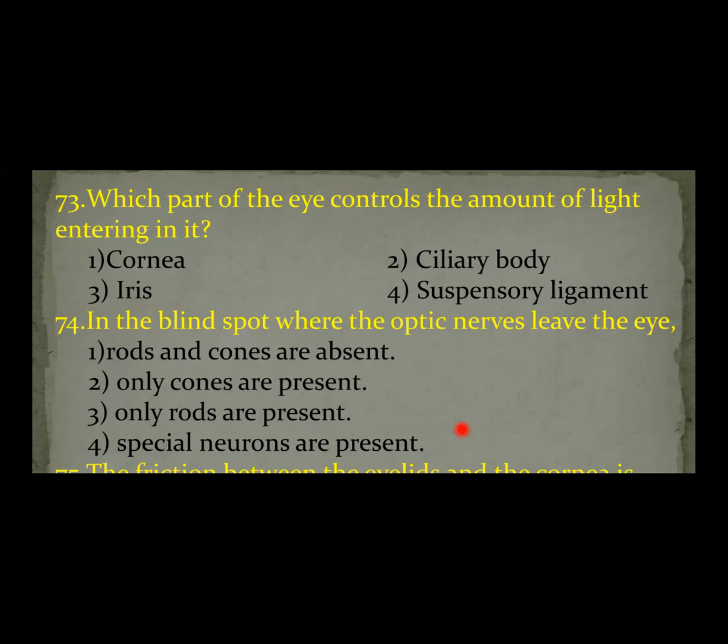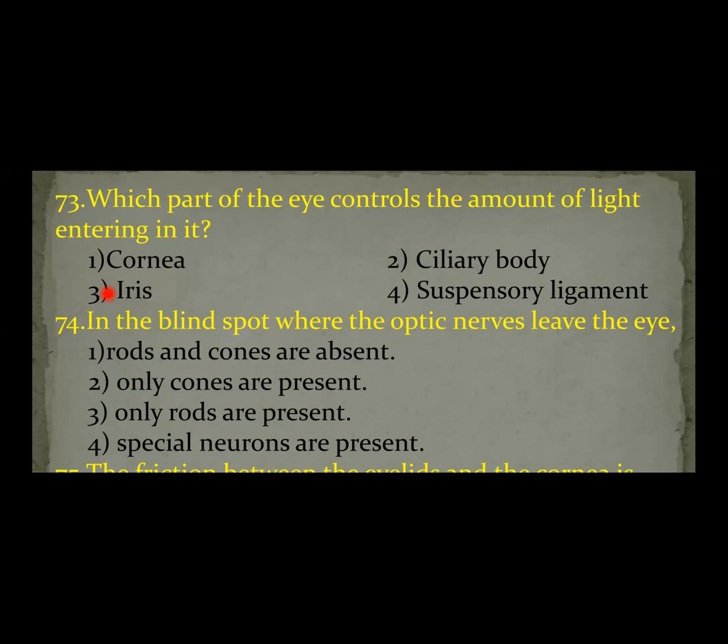In high intensity of light, the sphincter muscles of the iris contract, then the diameter of the pupil decreases, and less light can enter the eye. So the answer is the third option. The muscles present in the iris change the diameter of the pupil according to the intensity of light.